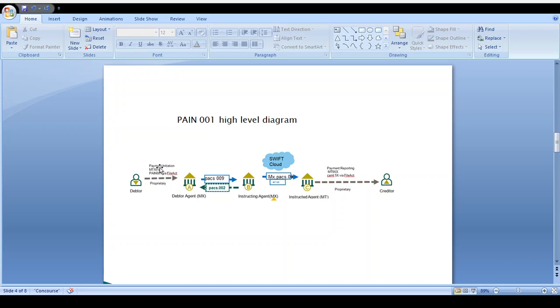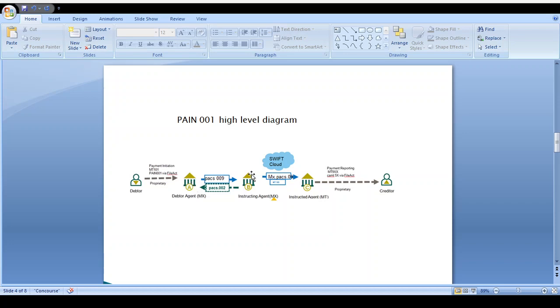File structure level validation, nomenclature level validation, and the file format should all be validated before it goes to the debtor agent. In case the file level validation fails, they send a NAK response to the debtor: this file format is not correct, a few of the mandatory information is missed out, and whatever the error messages are, they send them to the debtor. After the debtor makes the correction in the file and sends it to the debtor agent, once the debtor agent receives the file, it moves to the transaction. Everything should be fine, after that it goes to the transaction.